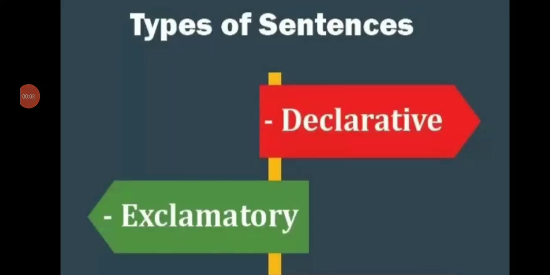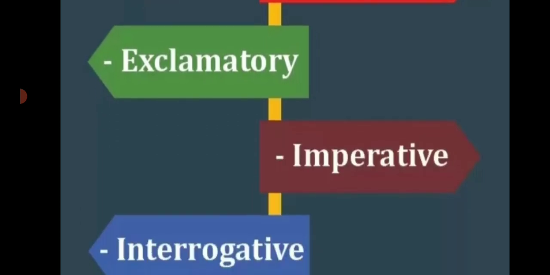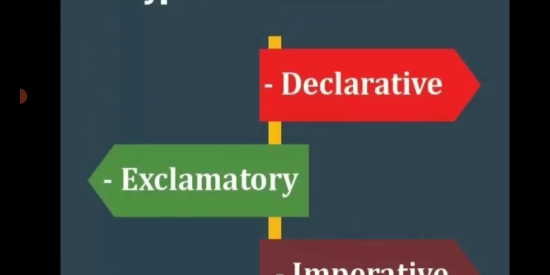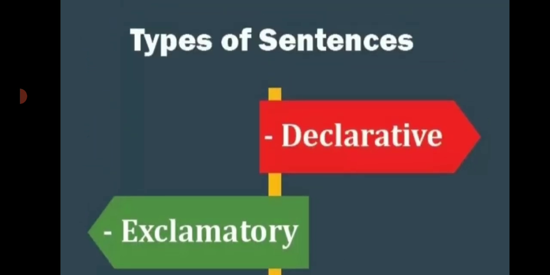Today we are going to cover one of the grammar topics of English, that is types of sentence. Mainly there are four types of sentence, that is declarative sentence, imperative sentence, interrogative sentence and exclamatory sentence. First of all, we will see what is declarative sentence.